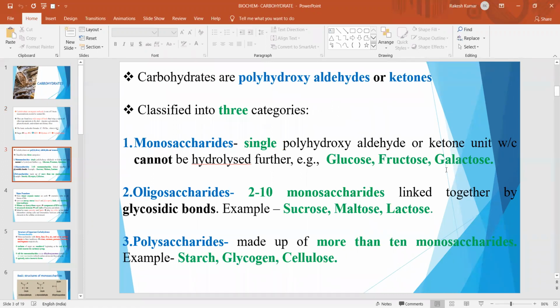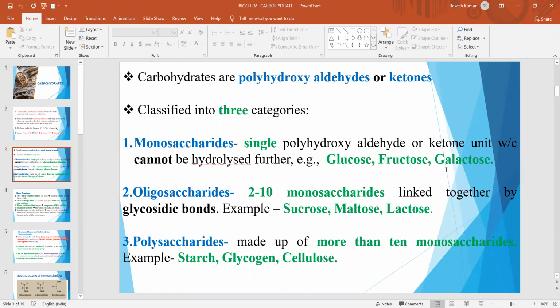By definition, carbohydrates are simply polyhydroxyaldehydes or ketones, that is, containing a functional group either as aldehyde or as ketone. And these are classified in three broad categories: monosaccharides, oligosaccharides, and polysaccharides. Monosaccharides, as the name is self-explanatory, contain a single polyhydroxyaldehyde or ketone unit which cannot be hydrolyzed further as it is the smallest monomer unit. For example, glucose, fructose, galactose, etc.